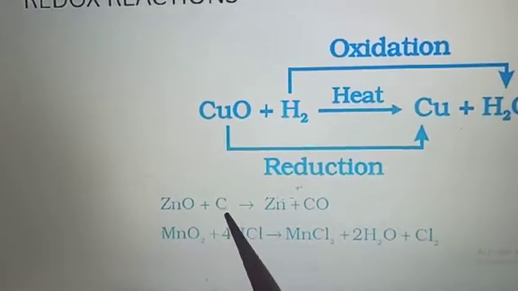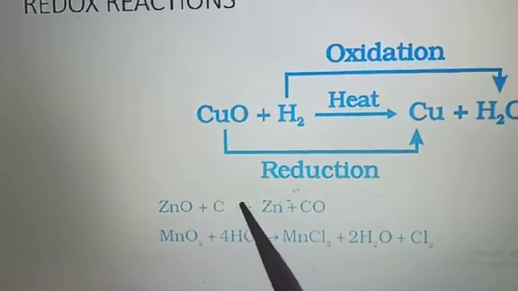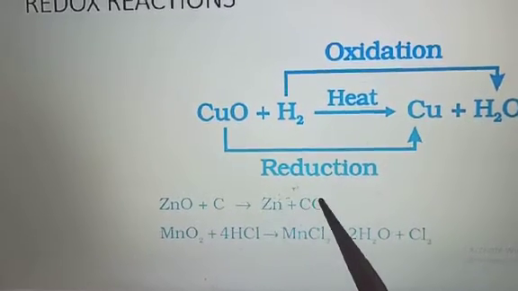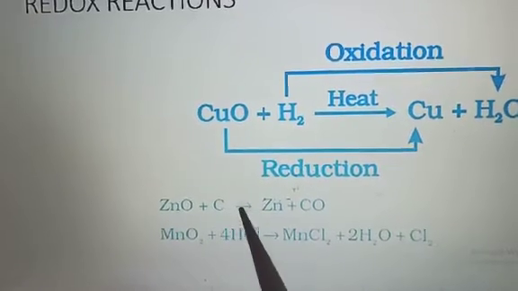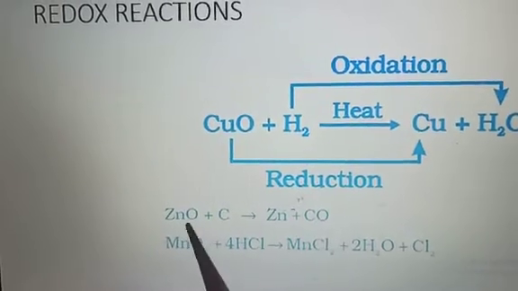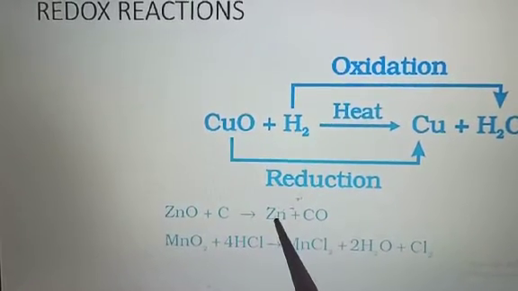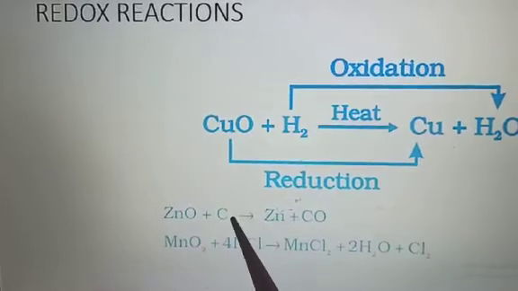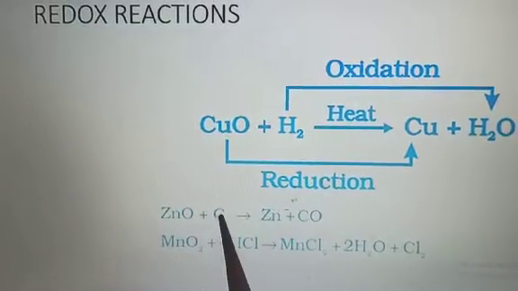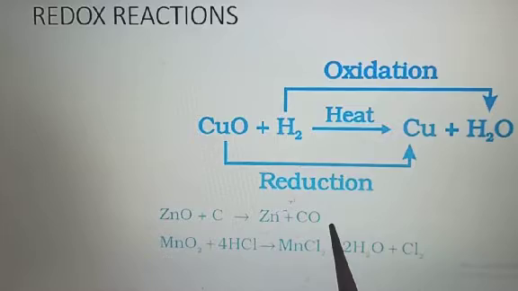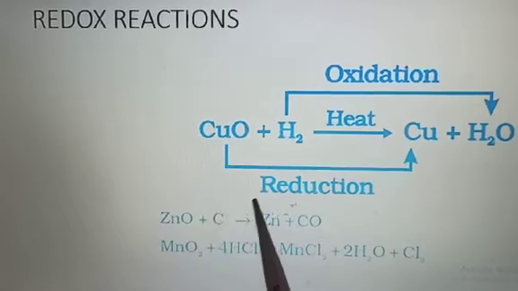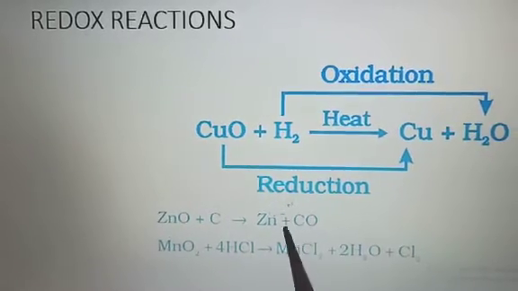Next is ZnO plus C. In this reaction you can see after the reaction which products are formed here. This is zinc and carbon monoxide. Carbon is changing to carbon monoxide, means it is being oxidized, whereas zinc oxide is being reduced to zinc. So in this reaction again oxidation and reduction both take place. The reaction is termed as a redox reaction. What is oxidized here? Carbon. Carbon is oxidized to carbon monoxide and zinc oxide is reduced to zinc. So this is a reduction and this is an oxidation.